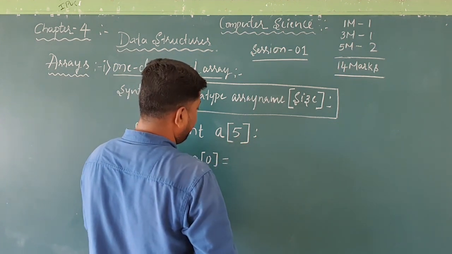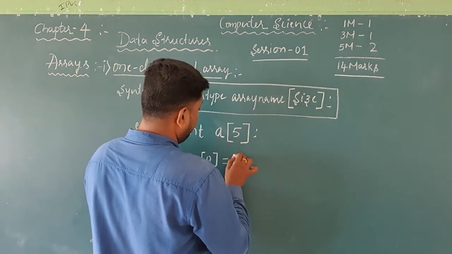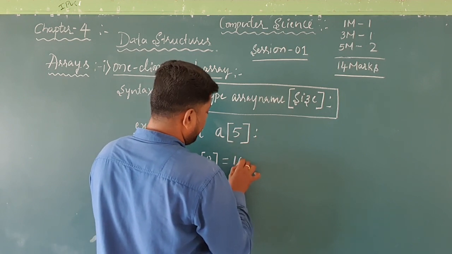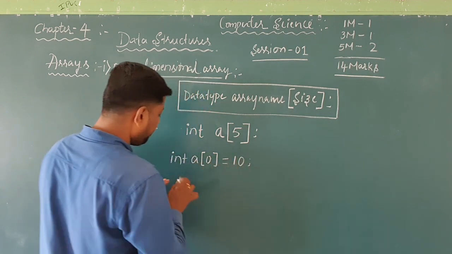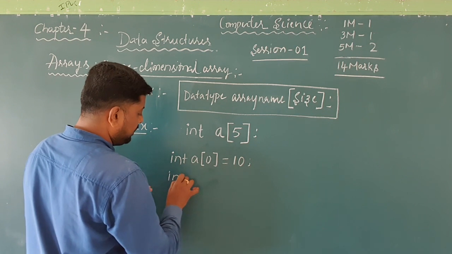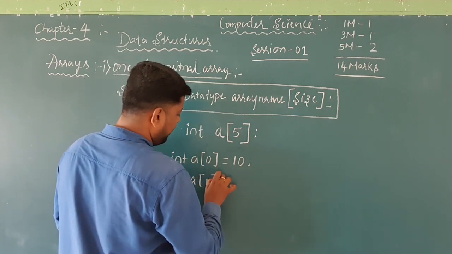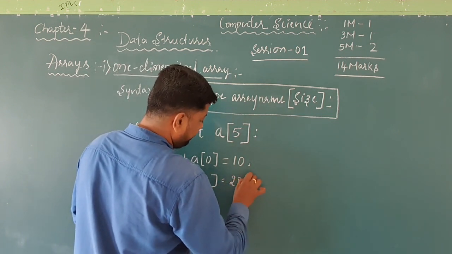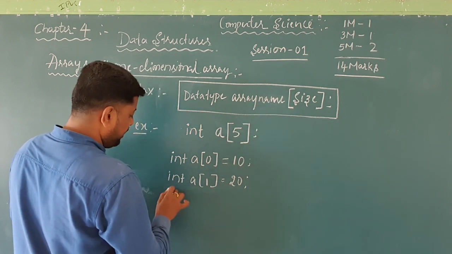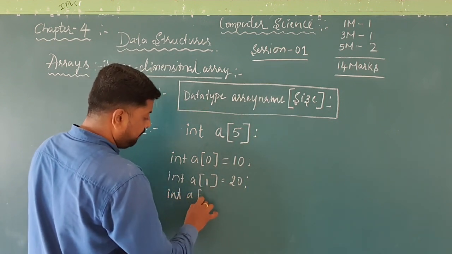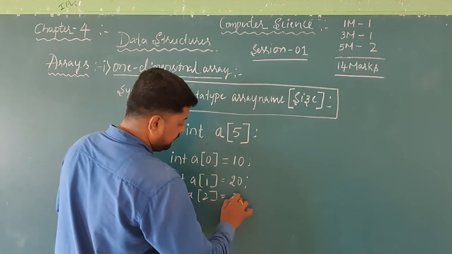What are the 5 elements? a of 0 contains 10. Like that, a of 1 contains 20. a of 2 is 30.